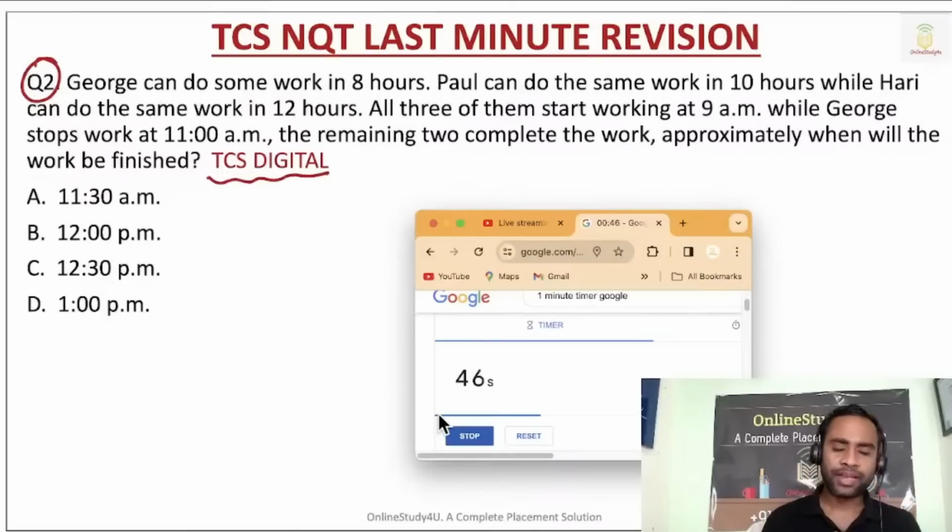Now, we are doing TCS NQT last minute revision. This is a TCS Digital problem which was asked from time and work. Let us see how many of you are able to solve it.